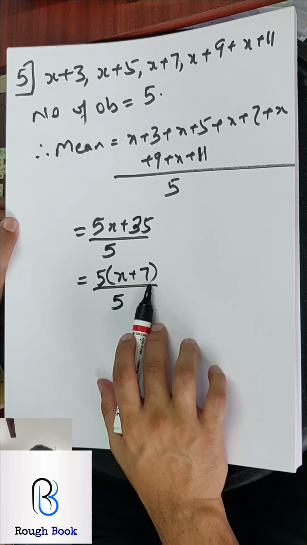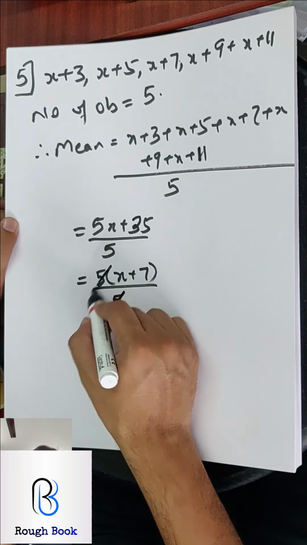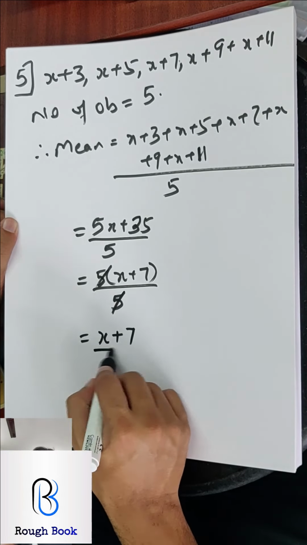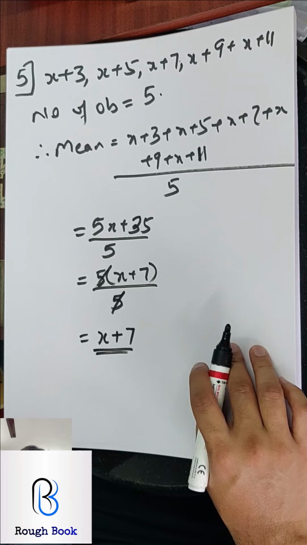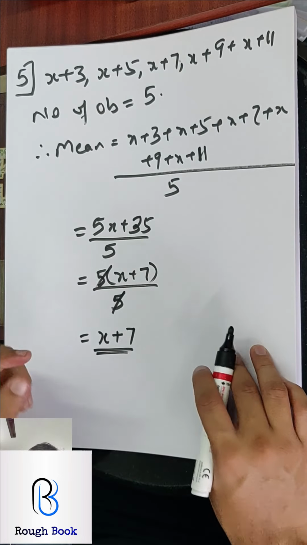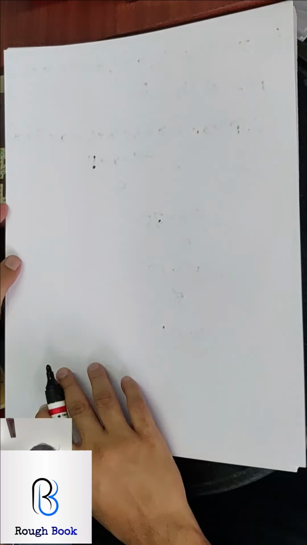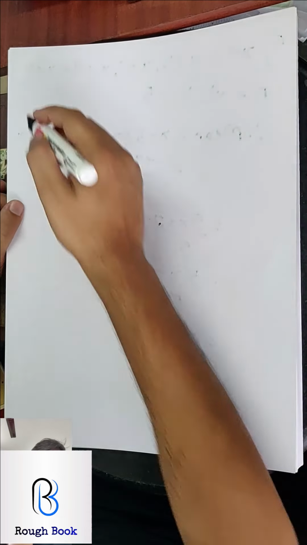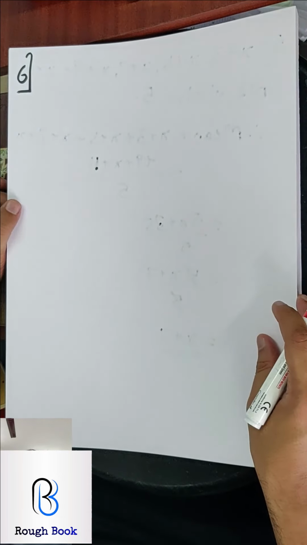This is one of the most important steps, that you're pulling out 5 common. 5 gets cancelled and what we get is x plus 7. Is that easy? Are you finding it easy? Great. Let's go with the next one, sum number 6. 6 is a lovely question. Put a star beside it because it brings out one of the properties of this topic.